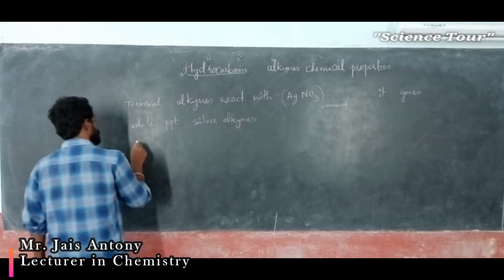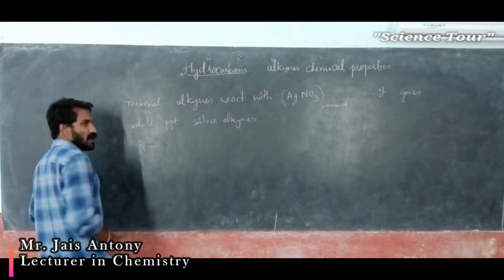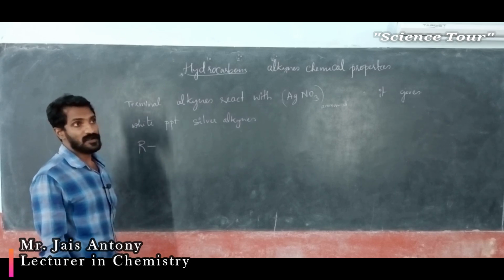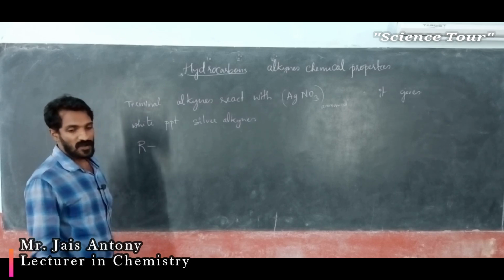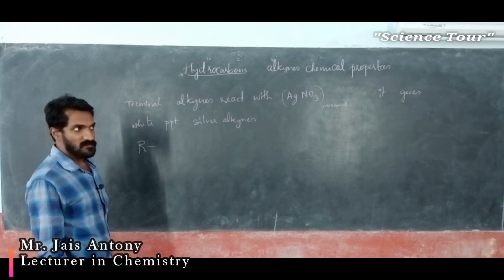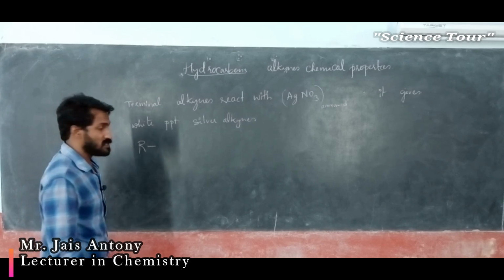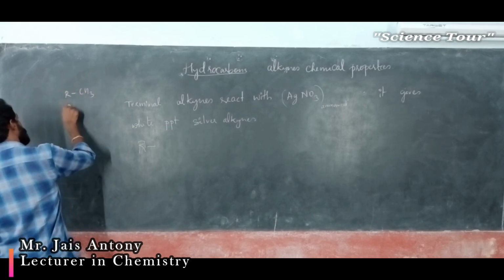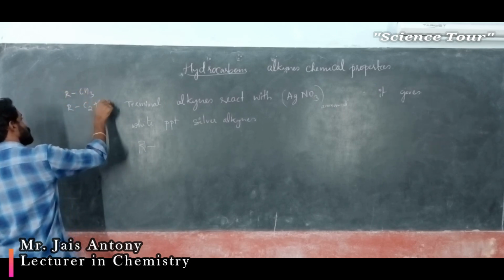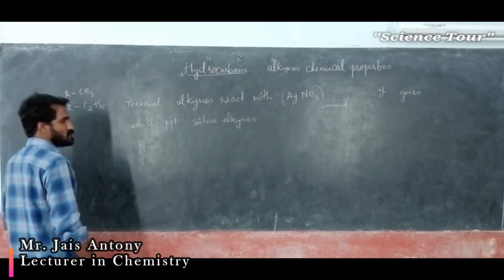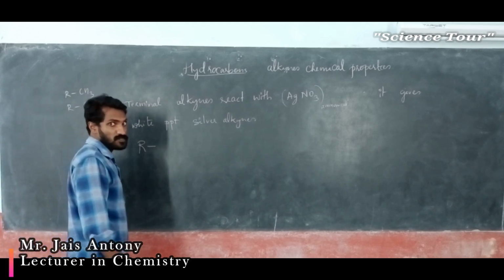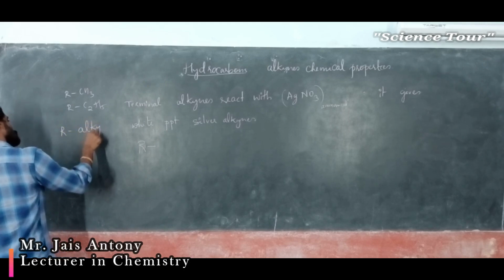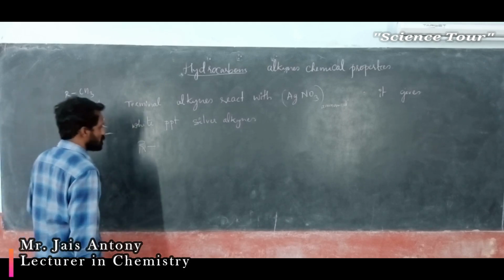My dear students, I will give you one example. This is R. R means any general alkyl group, methyl or ethyl. R means CH3 or R means C2H5. You can take anything. Understood? Ethyl, methyl groups, alkyl groups. R is any alkyl group. Butyl you can take. Understood? Anything.